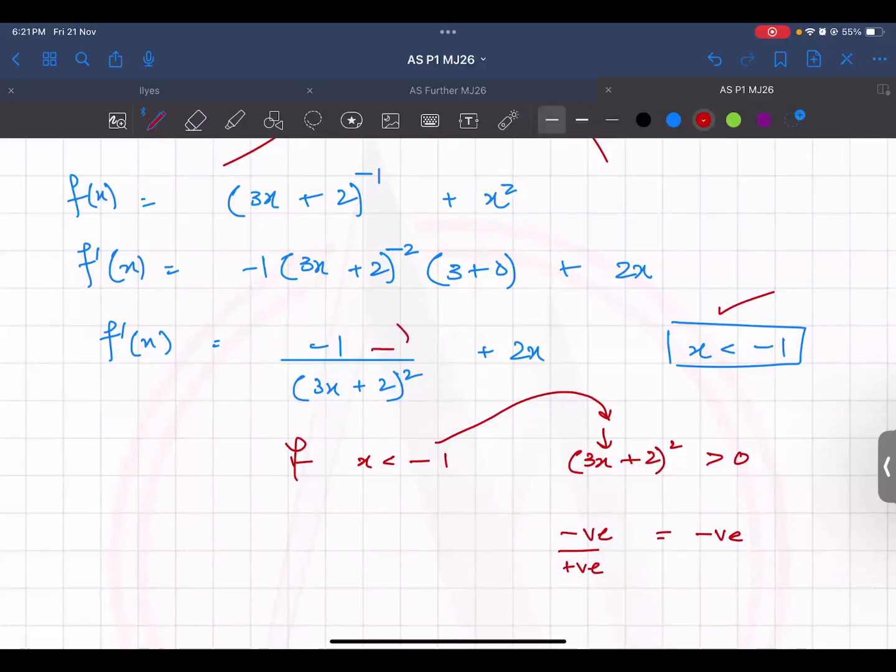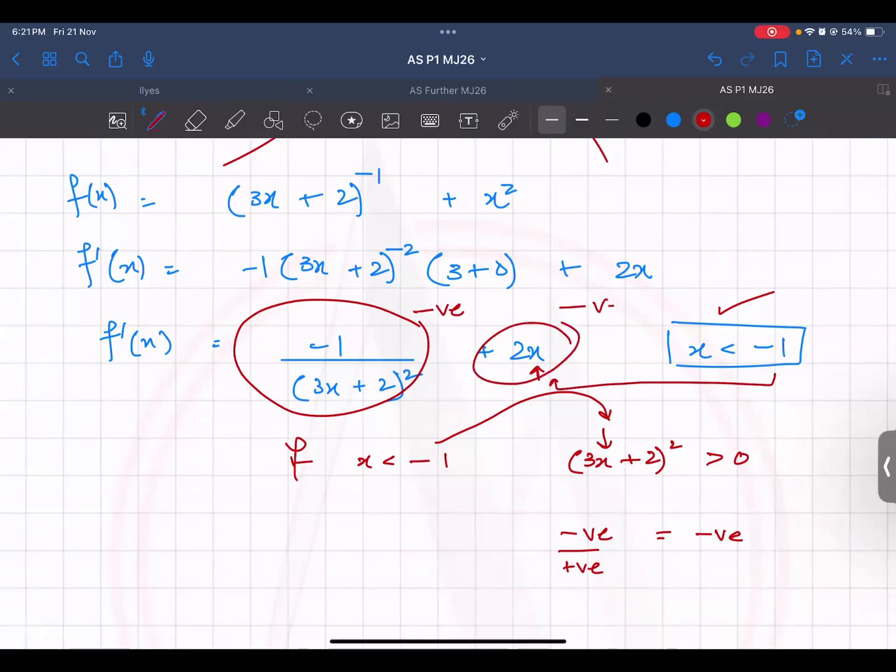All good till here? Any questions? Then now this is always negative. We have known this. Then this one as well. If I input the values of x as less than minus 1, all of the negative values of x, this would always be negative, isn't it?